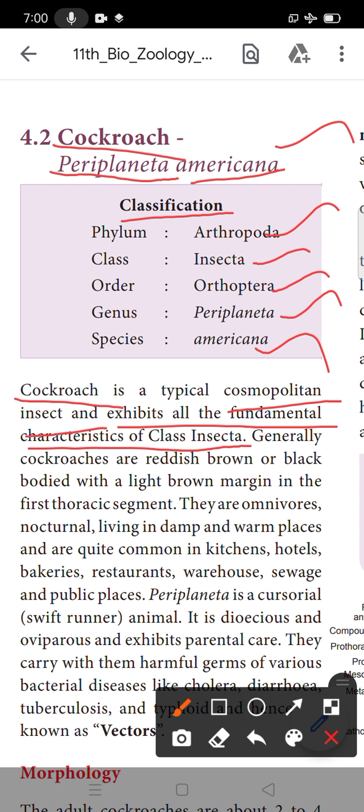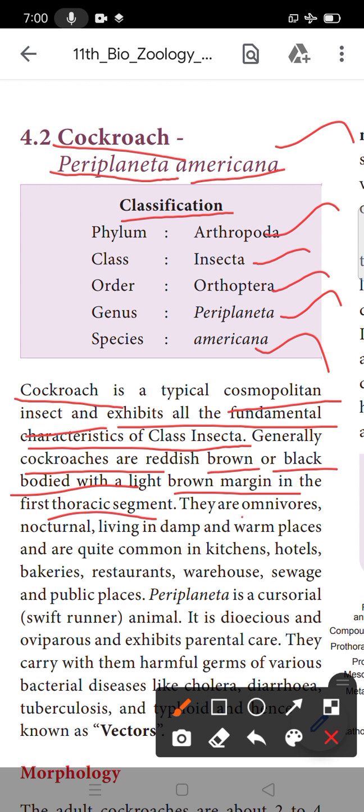Generally cockroaches are reddish brown or black in body with a light brown margin on the first thoracic segment. Thoracic is just a region. When we look at a cockroach we know it is reddish brown in color, or black bodies with a light brown margin on the thoracic segment.